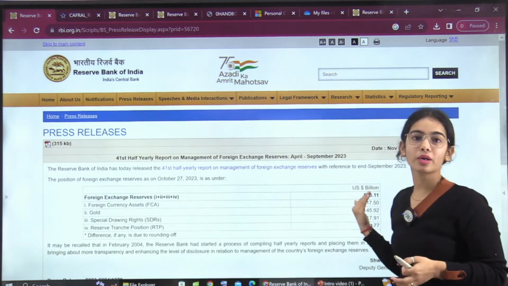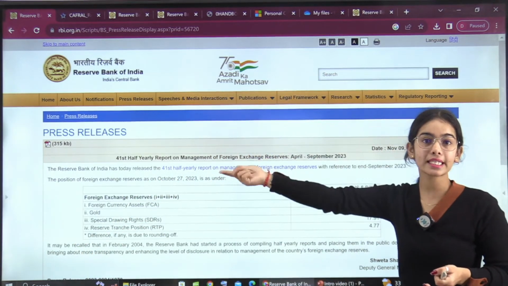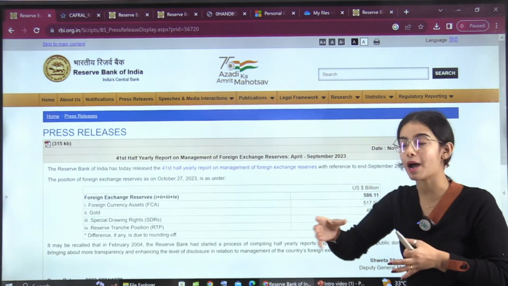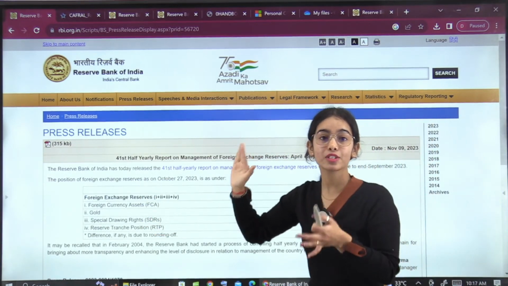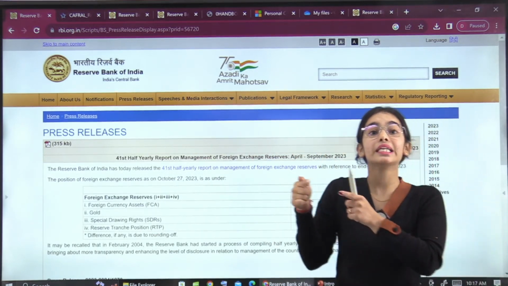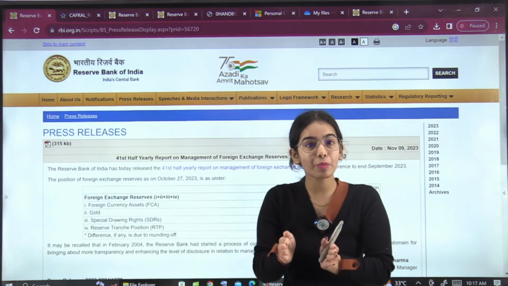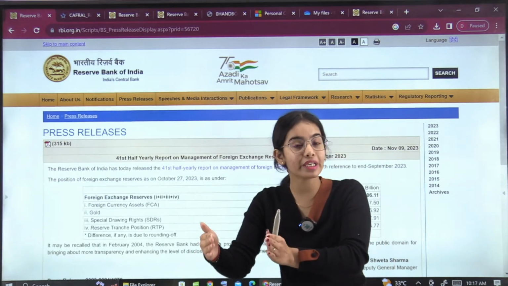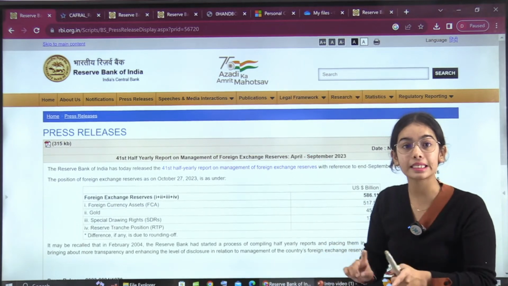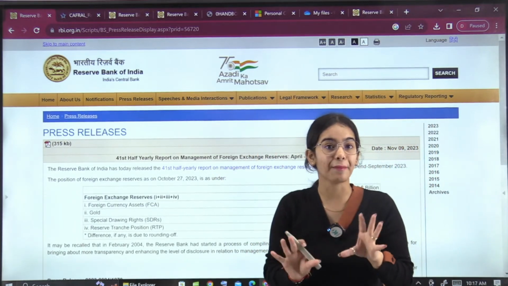So this will not be important until the next Monetary Policy Committee meeting is held, because till then the change will happen in the foreign exchange reserves, and so you need to have the clarity on what the foreign exchange reserves are near to the examination. That will be provided to you by the Monetary Policy Committee, or by this report if it releases near to the examination.